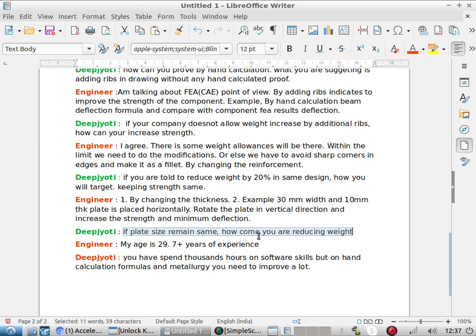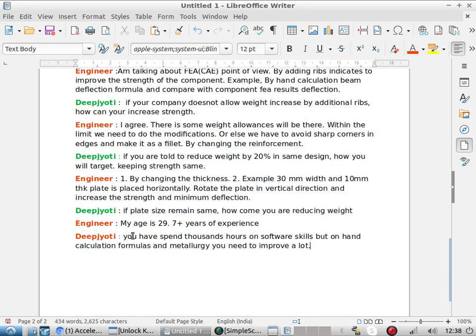He gets confused and annoyed. He says, my age is 29, 7+ years of experience. We told him very frankly, you have spent thousands of hours on software skills, but on hand calculation, formulas, and metallurgy, you need to improve a lot. Though we are not an HR agency, we don't favor any engineer like this, because all our trained engineers know these answers very well.